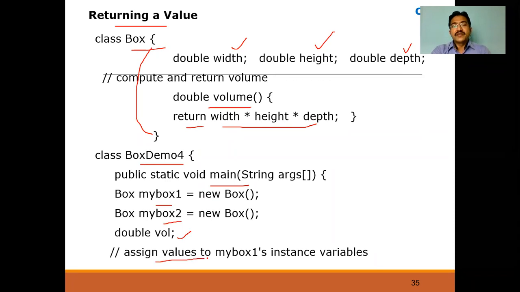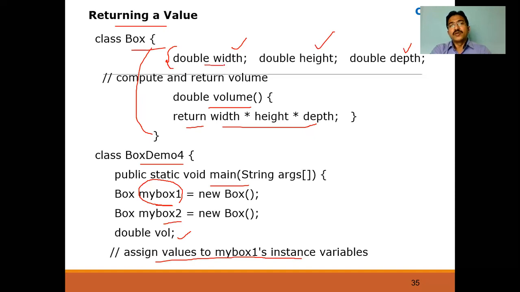Now I am assigning values to my box 1 instance variables. What does that mean? Here the instance is there, here the object is there, and we need to assign values to the instance variables. These are called instance variables. When we call them directly, they are only normal variables.